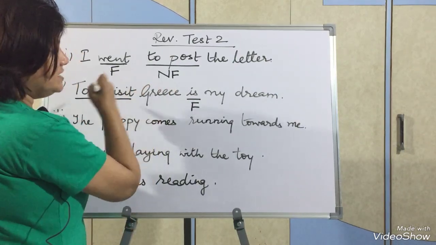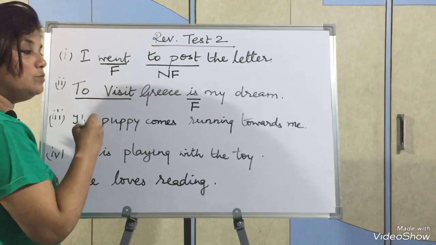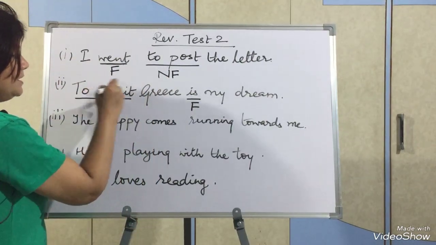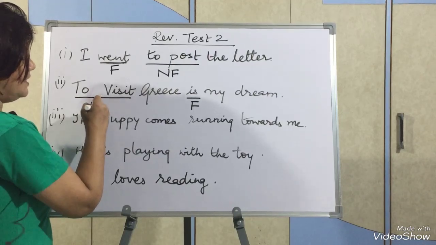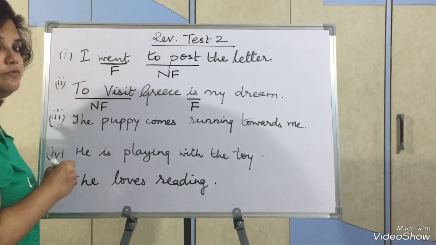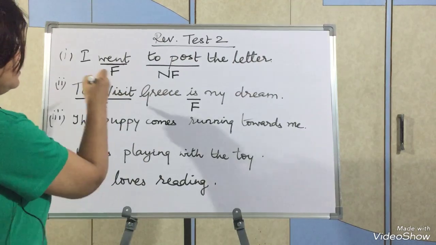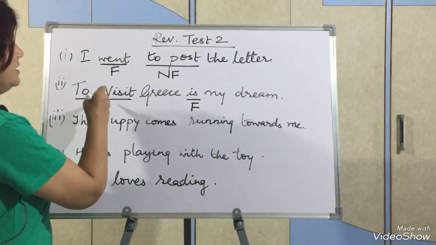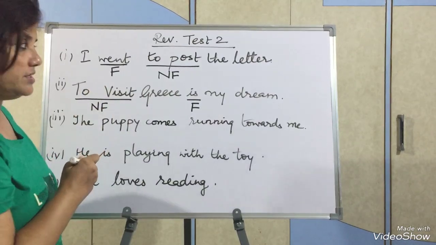And if I change the subject, if I make the subject plural, then it will become are. It will change. So it is a finite verb. But to visit is a non-finite verb because it is the infinitive form of the verb. It does not have a subject before it. It does not come in 3 forms, and it does not depend on the subject.